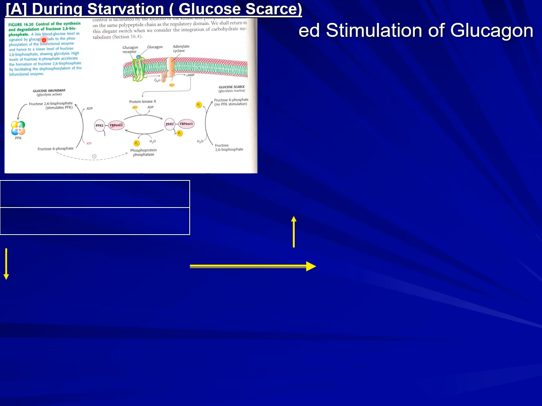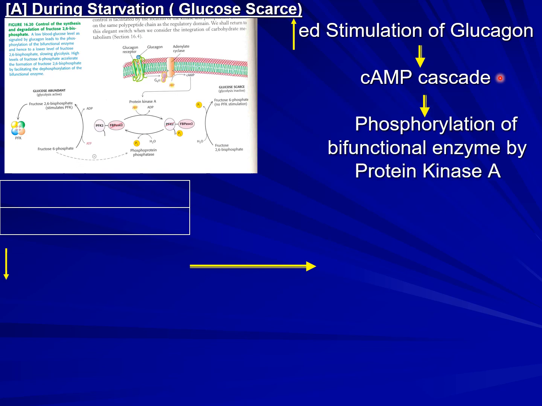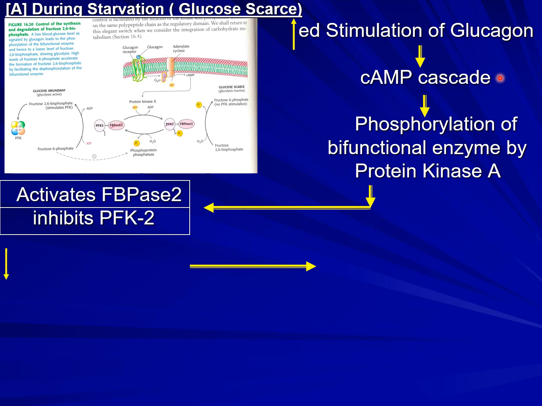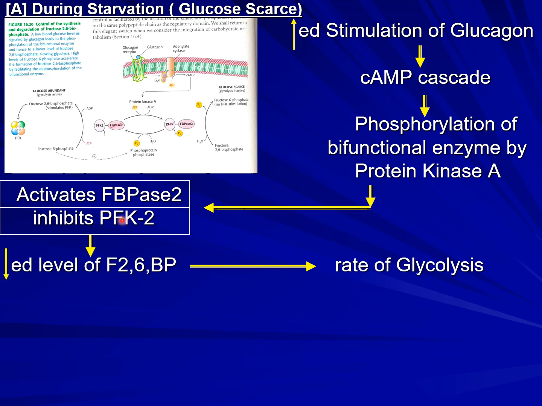What happens during the phase of starvation? It stimulates glucagon, and the cyclic AMP cascade is released. There is phosphorylation of the bifunctional enzyme by protein kinase A. This activates the bisphosphatase 2, inhibits PFK2, and then there is a decreased level of fructose 2,6-bisphosphate, a decreased rate of glycolysis, and also an increased rate of gluconeogenesis.